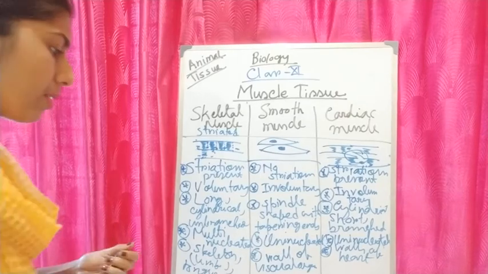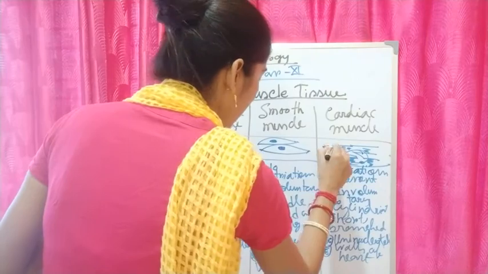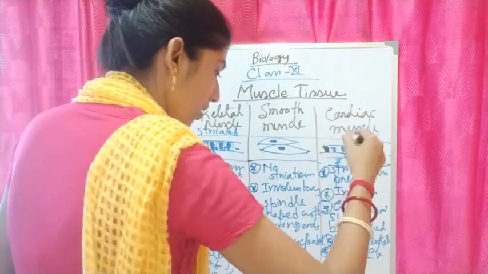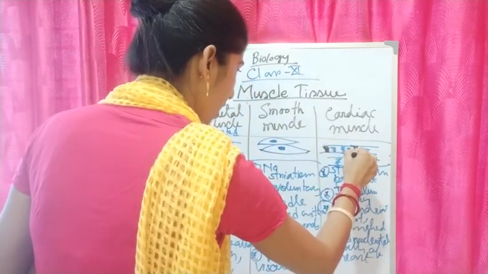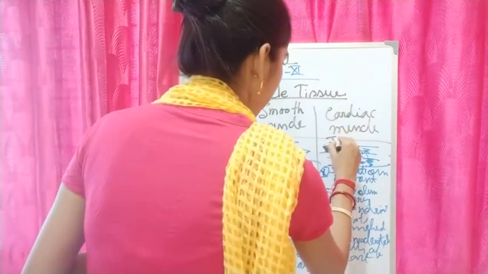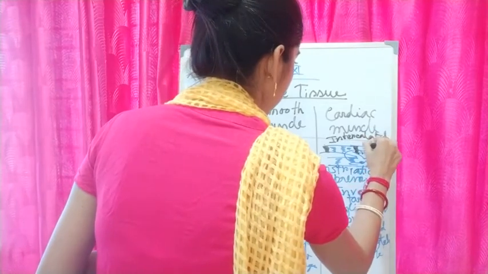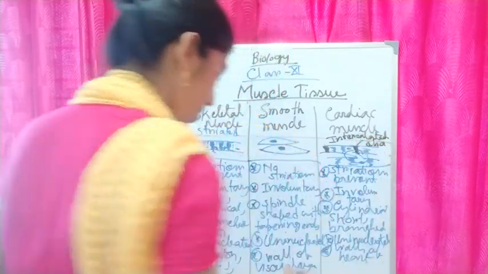And they have some communication junctions, and these communication junctions are called intercalated discs.